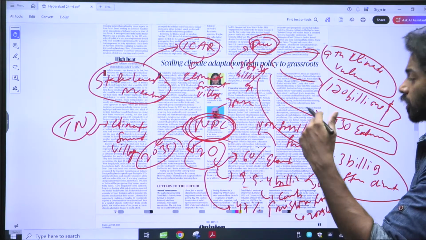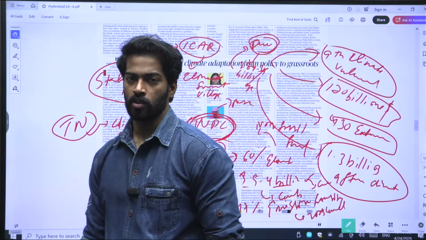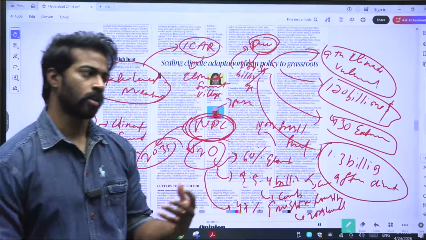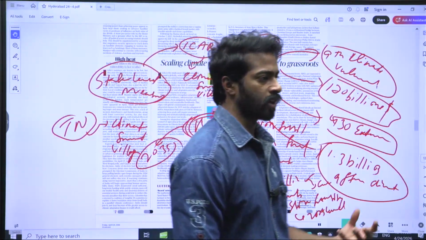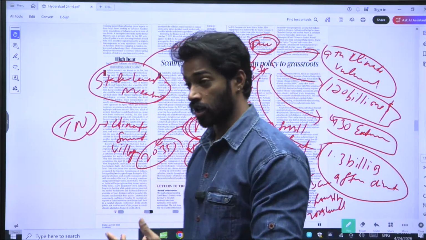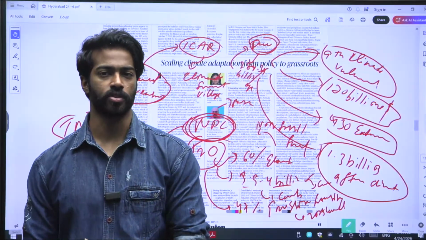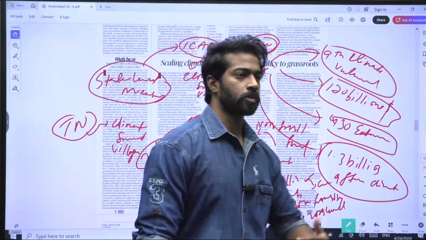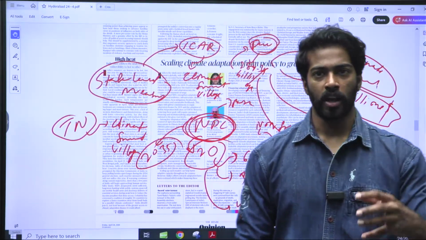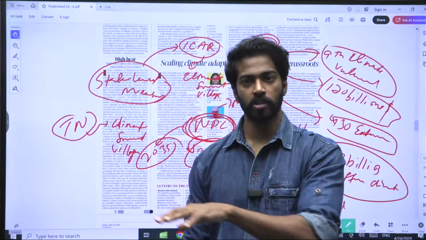And the other problem is that states do not have a climate budget, like how we have climate budgeting at the center. Climate budgeting at the center or at the state would ensure that it is less susceptible to climate change. Similarly, local participation is also very much needed, because at the end of the day, it is the ground where everything is being affected.